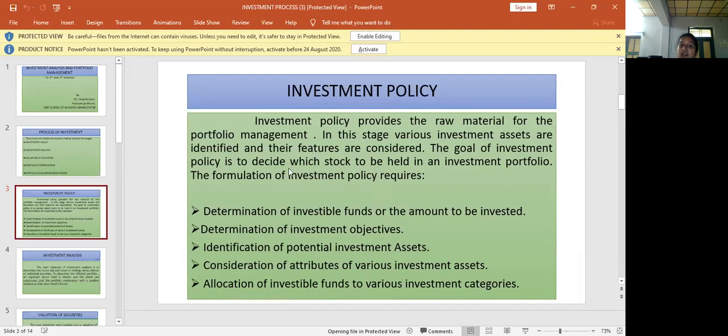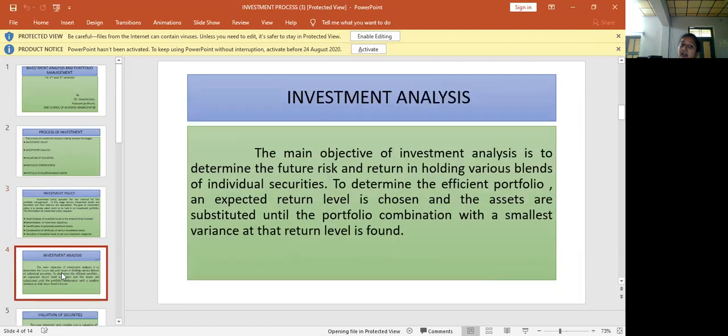After framing the investment policy, we have to analyze the investment. The main objective of investment analysis is to determine the future risk and future return in holding various blends of individual securities. What is the benefit to the investor and what is the loss to the investor? We have to know that from analyzing the investments.